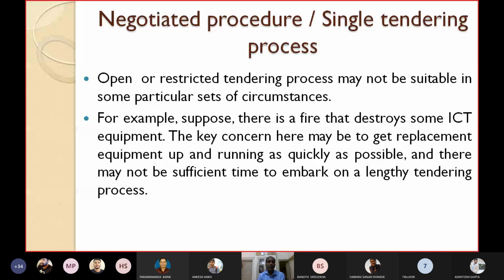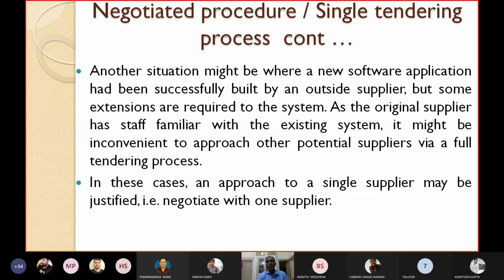For example, suppose there is a fire that destroys some ICT equipment. The key concern here may be to get the replacement equipment up and running as quickly as possible, and there may not be sufficient time to embark on a lengthy tendering process, because the tendering process may take 3 months, 4 months. So in that case, I want to replace that ICT equipment in the computer center.